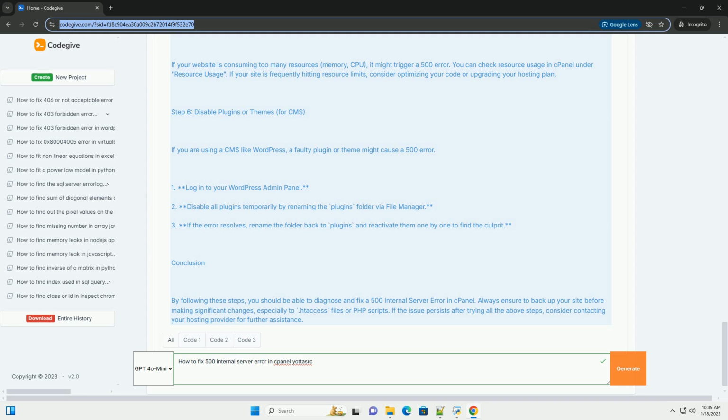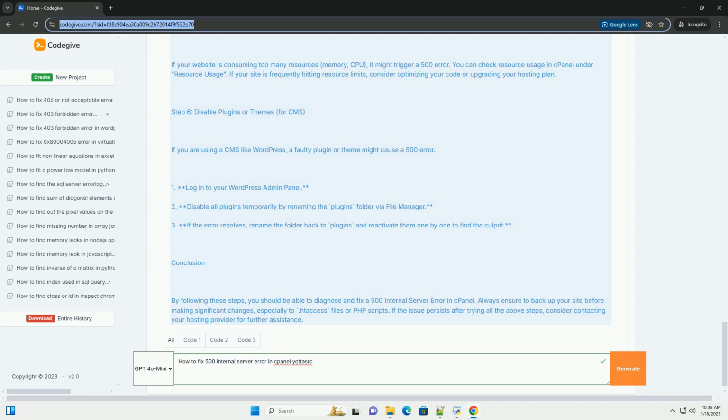Step 4. Review PHP configuration. If your website uses PHP, issues in the PHP configuration may cause a 500 error. Check the following. 1. Ensure that your PHP version is compatible with your scripts. You can change the PHP version in cPanel under Select PHP Version. 2. Look for syntax errors in your PHP scripts. A common way to find errors is to enable error reporting at the top of your PHP scripts. Place this code at the top of your PHP file to see any errors that may be causing the server to return a 500 error.